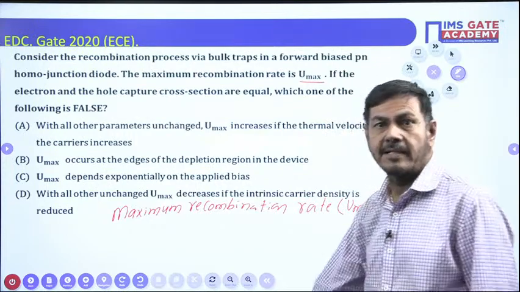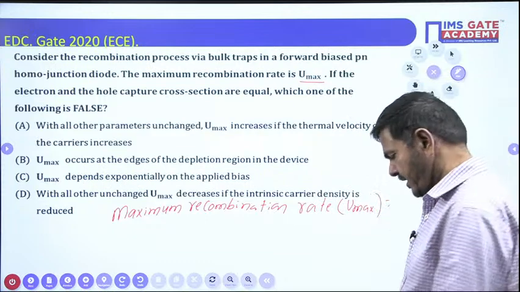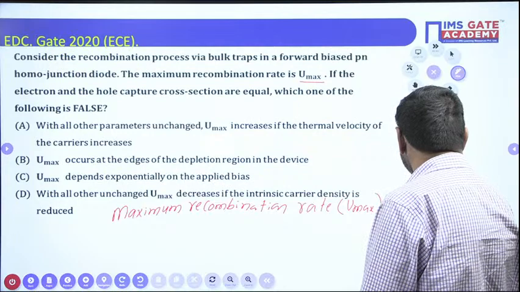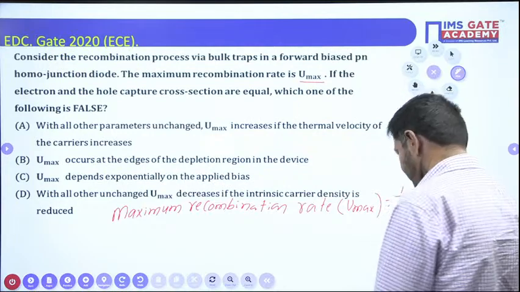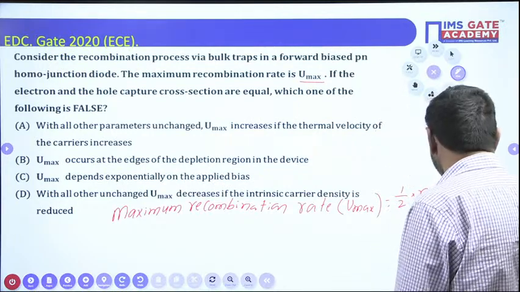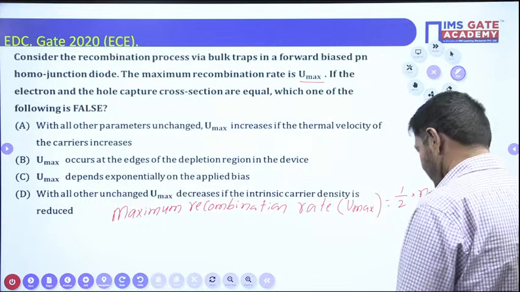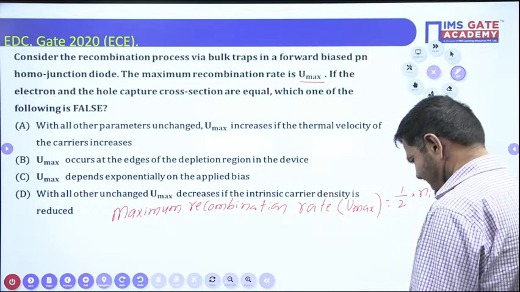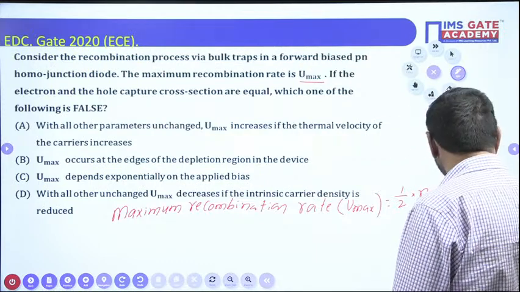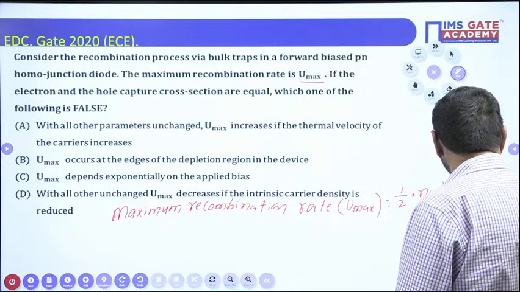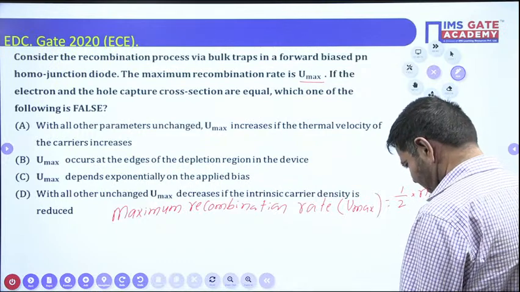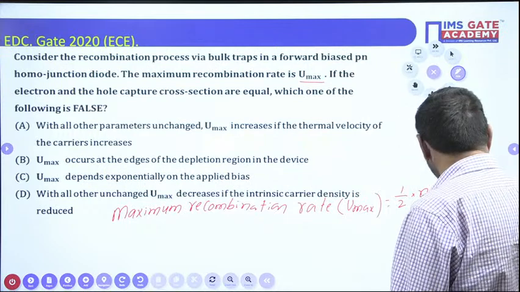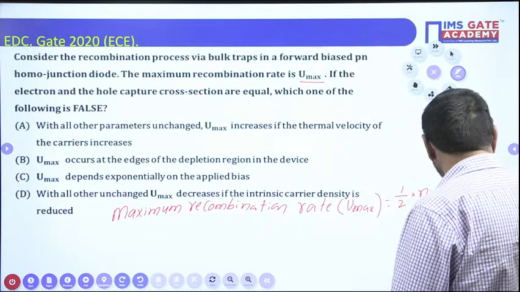In electronic devices and circuits, Umax is calculated as half into Ni into VTH into sigma naught into e power V by 2VT into Nt.